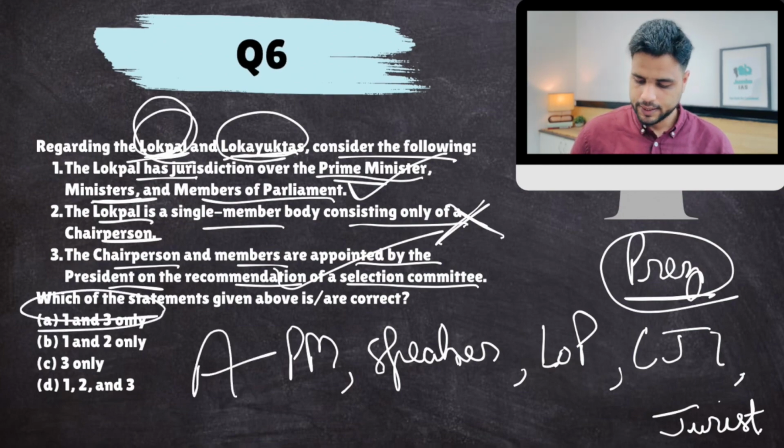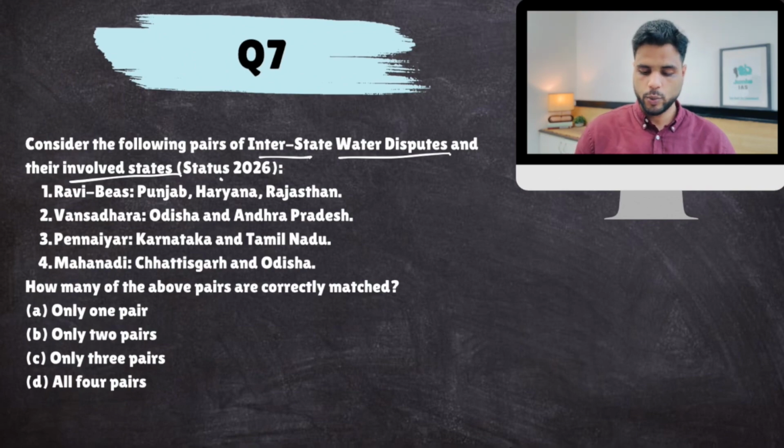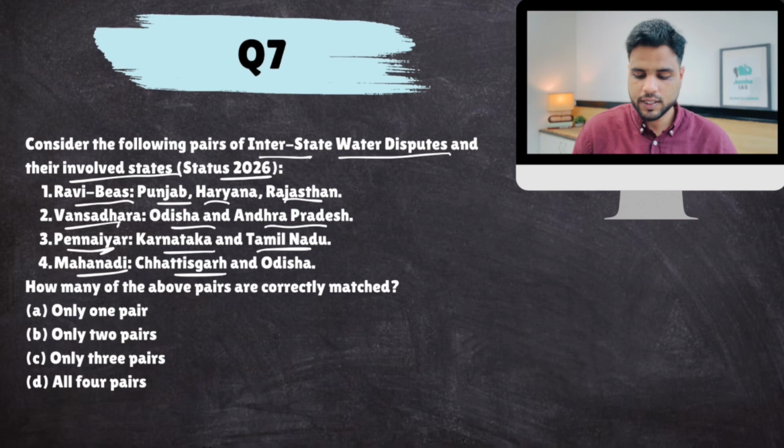Okay, next. Consider the following pairs of interstate river water disputes and their involved states. As of 2026, match the rivers and the states who are involved in the sharing of those river waters dispute. Ravi Byas, it's Punjab, Haryana, Rajasthan. Vamsadhara, Odisha and Andhra Pradesh. Pennar, Karnataka and Tamil Nadu. Mahanadi, Chhattisgarh and Odisha.